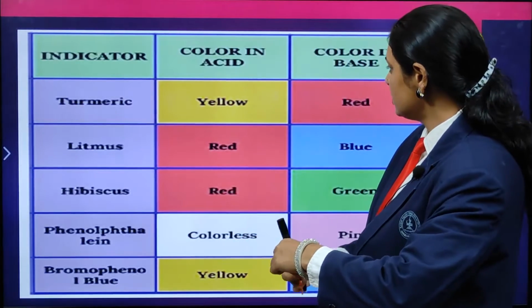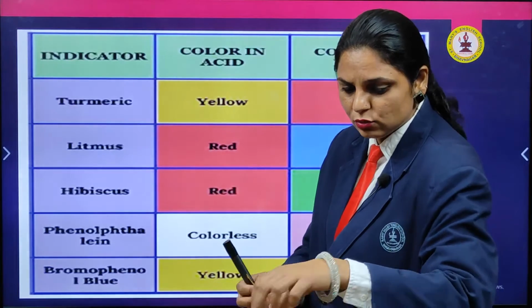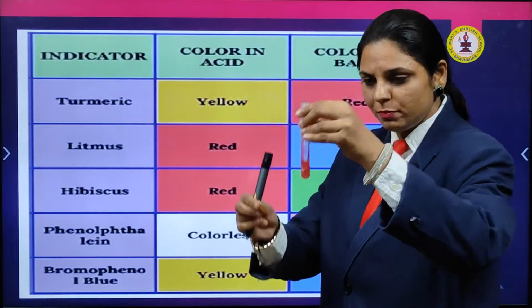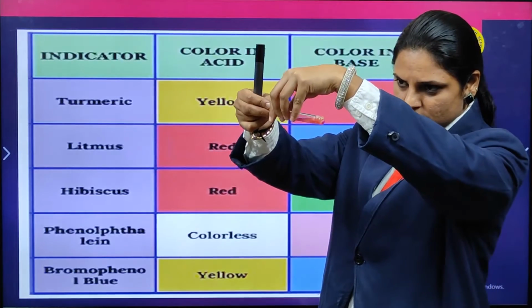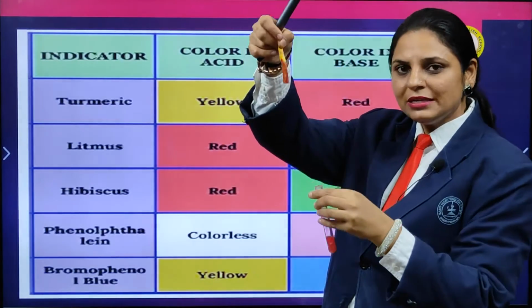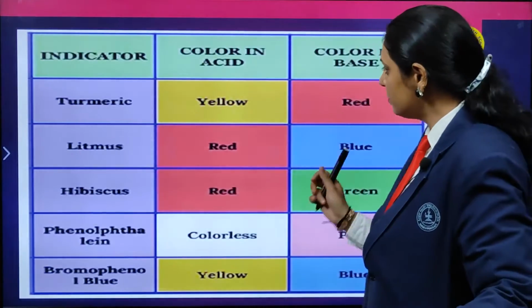Next, turmeric with the base. This was our base solution, and when I mix it with this, it will turn the turmeric paper red.